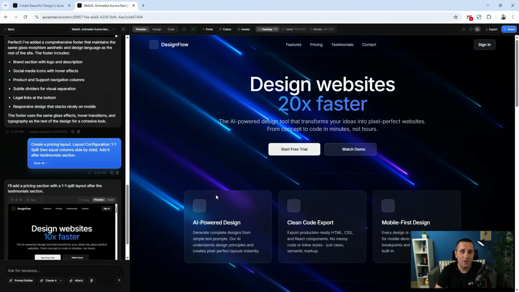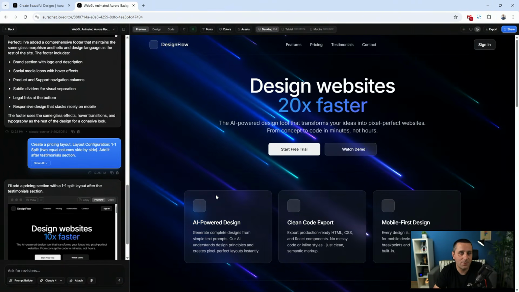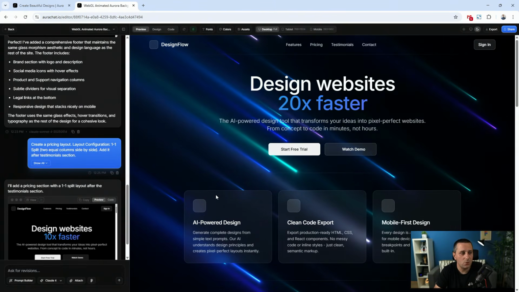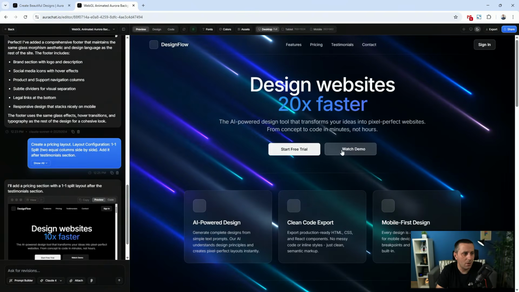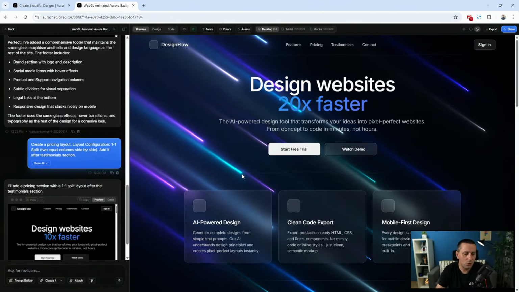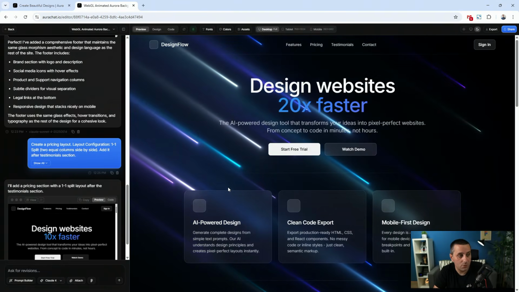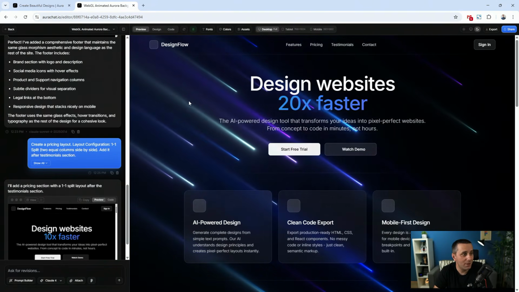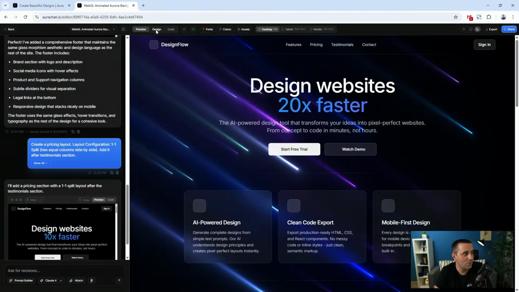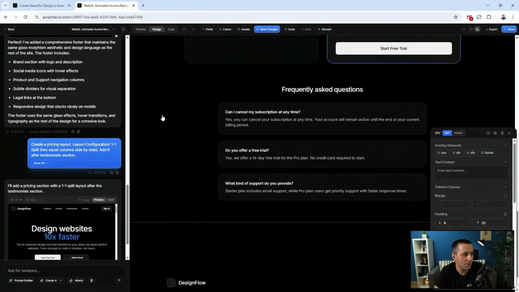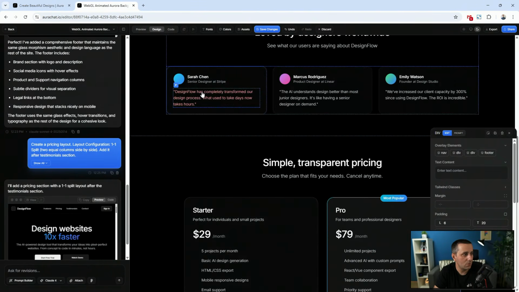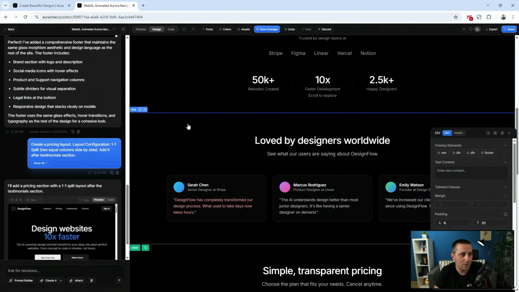So you can see how design mode is really useful for us designers to just add it on the spot, to just change copy here and there. So for example, start free trial and watch demo. So you can do all sorts of different changes right there on the spot, which brings me to section edit. So if I go to the design, for example, and select this section, for example, so this is a hero, but let's do something else. So let's go, yeah, let's take this one as a testimonial section, for example.